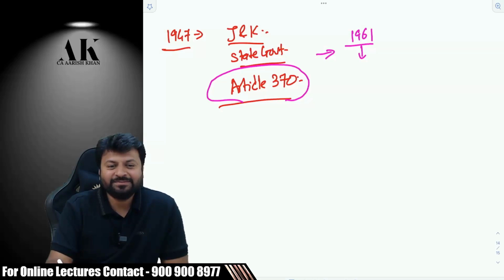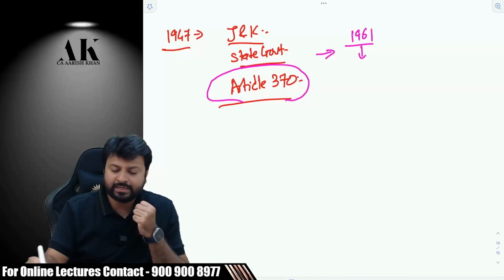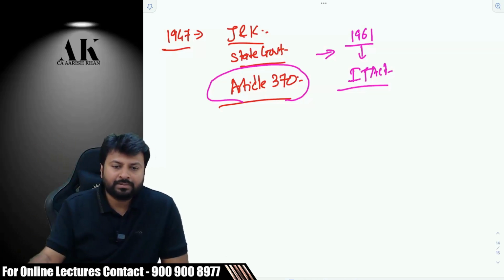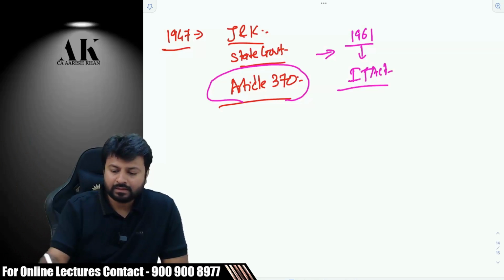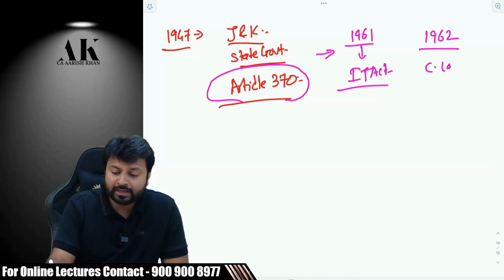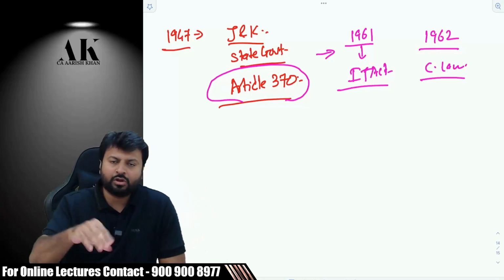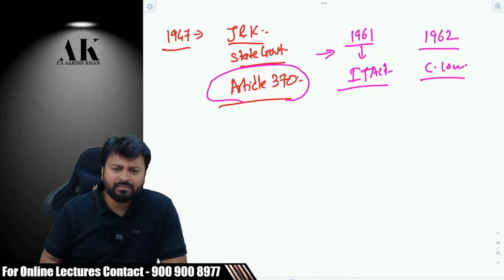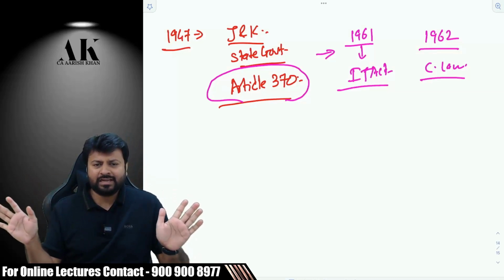So in 1961, the Indian government asked the J&K government, are you interested in bringing income tax law? They said, yes, we will bring income tax law. So J&K government gave an approval to bring income tax law, and therefore income tax law is applicable in J&K from the very beginning. Then in 1962, the Indian government went to the J&K government. Are you interested in bringing customs law? J&K government said, yes, we are interested in bringing customs law also. And therefore the customs law was applicable. Why were they agreeing to all the laws? Because everything was fine at that time between India, Pakistan, J&K, everything was peaceful.